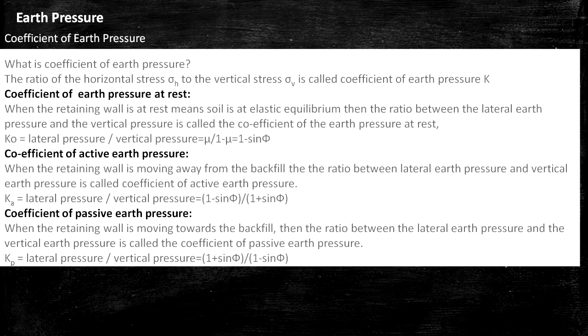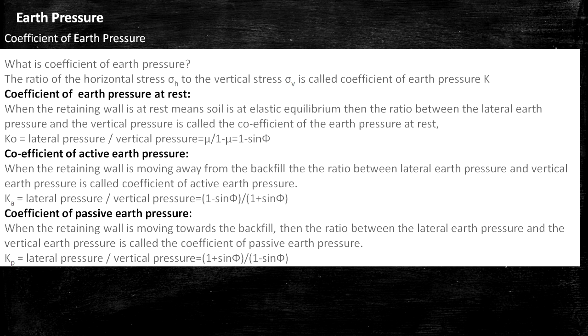When the retaining wall is at rest, meaning the soil is in elastic equilibrium, then the ratio between the lateral earth pressure and the vertical pressure is called the coefficient of earth pressure at rest. So, K0 equals lateral pressure by vertical pressure equals mu by 1 minus mu, that is 1 minus sine phi.